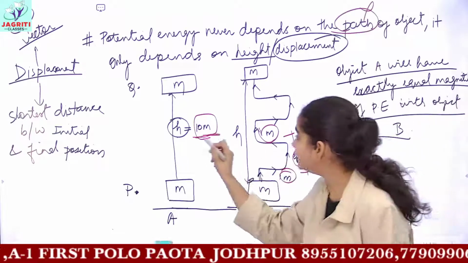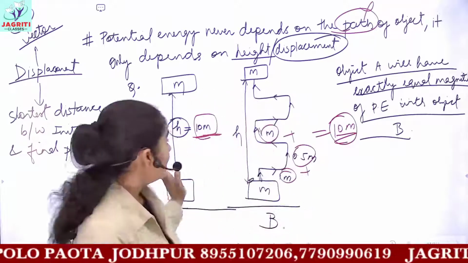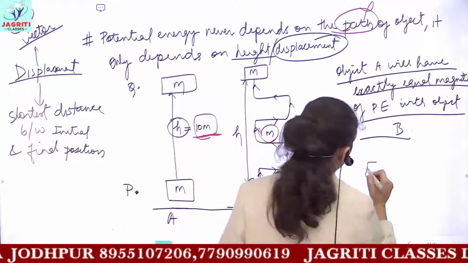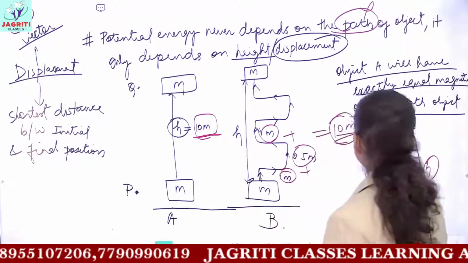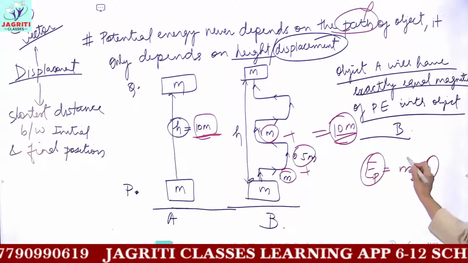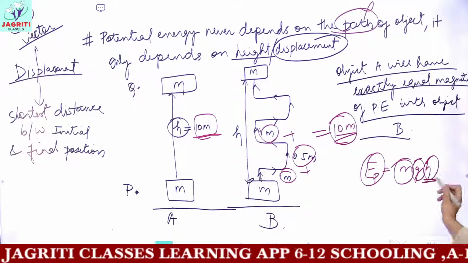If the total displacement of the object is 10, it means the potential energy in both cases would be the same. And if you want to denote it, potential energy is what? mgh. And when h is the same, the potential energy would be the same. So potential energy depends on the mass of the object, on acceleration due to gravity, and on h.